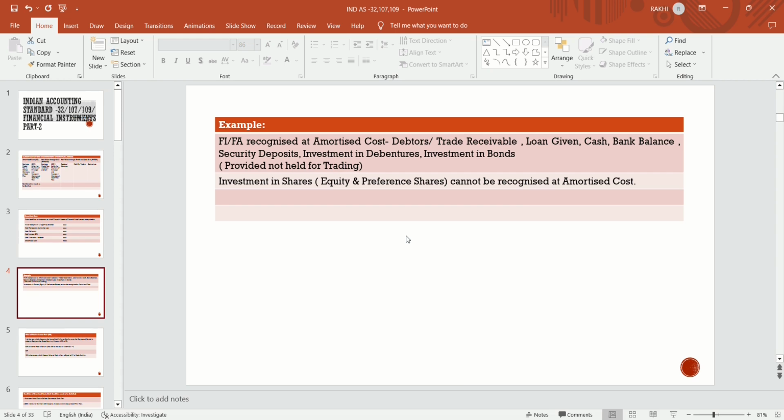Because in debtors there are two tests we will check: the business model test to hold the asset till maturity, or the contractual cash flow to receive principal and interest.